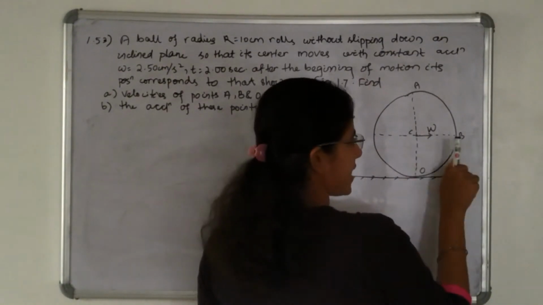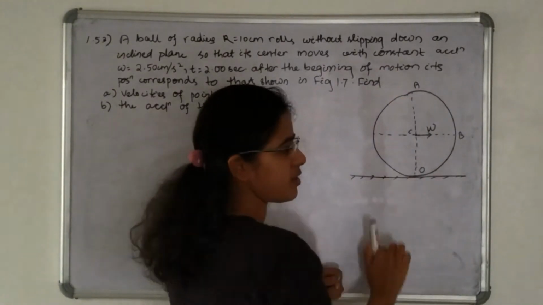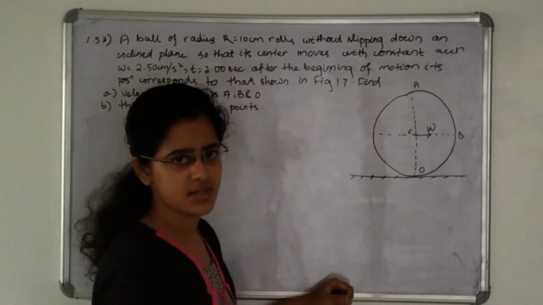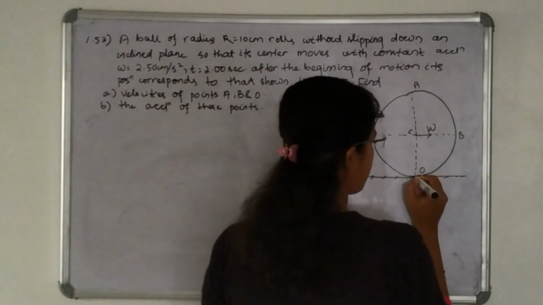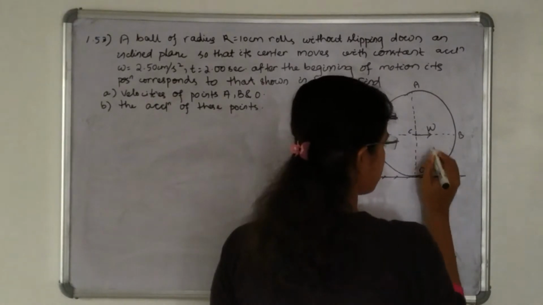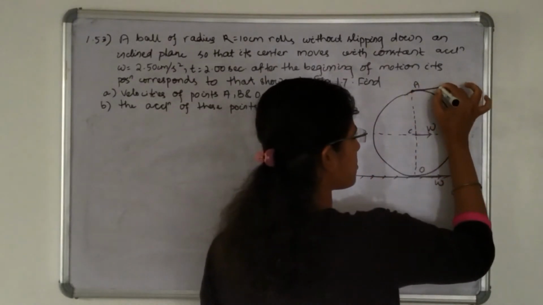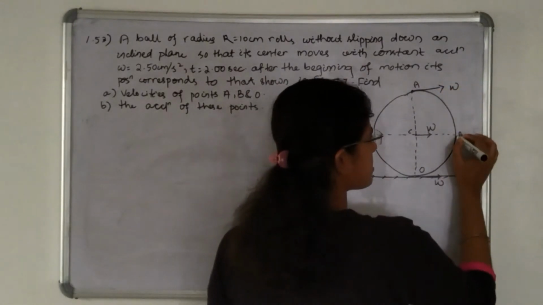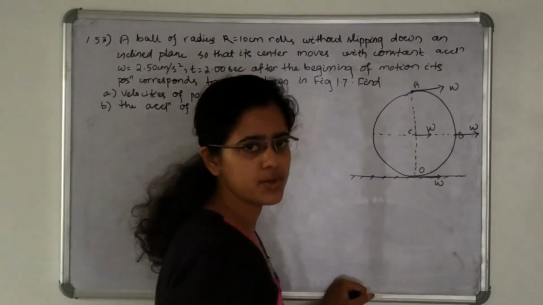It is moving with acceleration W, which means if you consider any arbitrary point on this ball, it is also moving with the same acceleration in this direction. That means the O point is also moving in this direction with W acceleration. A point is also moving in this direction with W acceleration. B point is also moving in this direction with W acceleration.